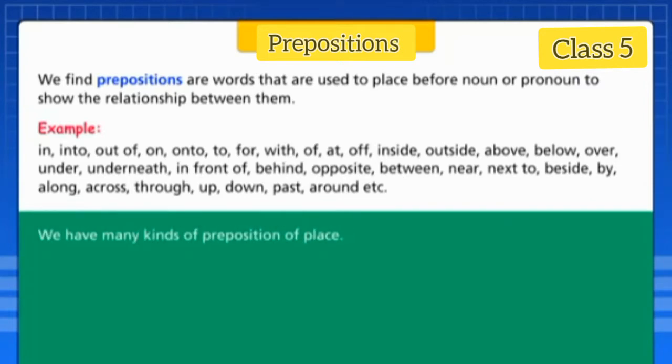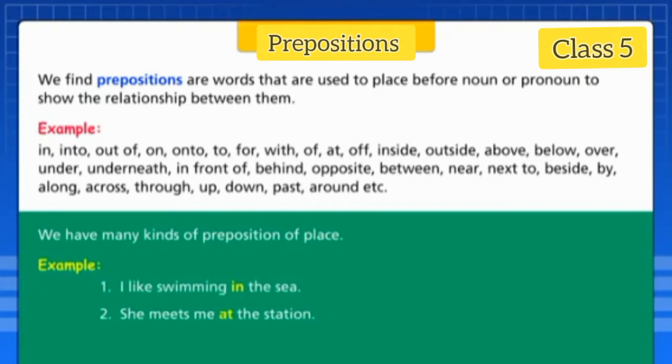We have many kinds of prepositions of place. For example, I like swimming in the sea. She meets me at the station. He puts the picture on the wall.